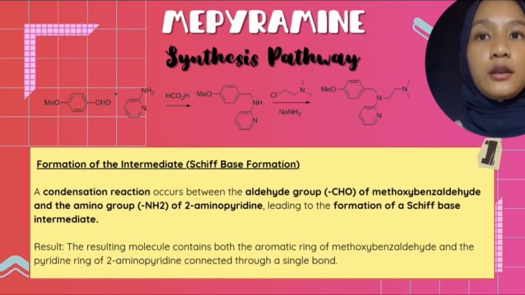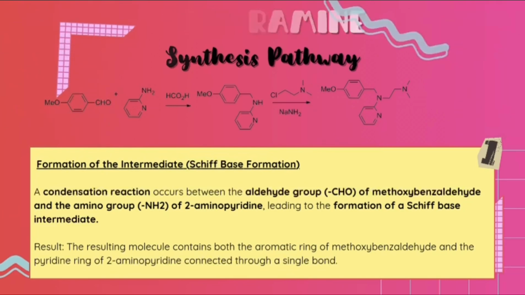For the second step, the secondary amine in the Schiff base attacks the ethylene carbon of chloroethylamine, replacing the chloride ion and forming a new ethylene bridge. And the last step, for the formation of meperamine, the product undergoes alkylation with dimethyl sulfate to introduce the dimethylamine group, then completing the meperamine structure.